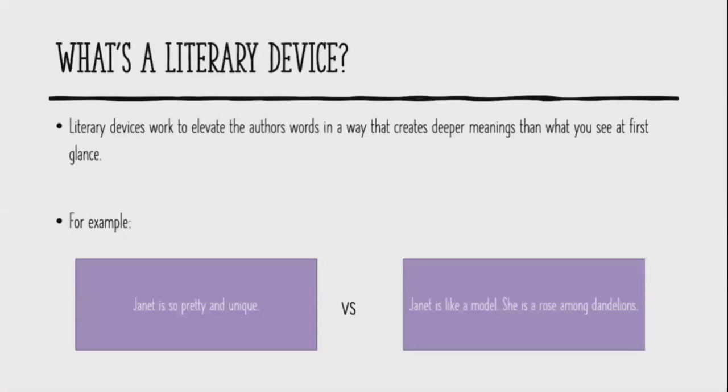So, we got into this a little bit last week, but what is a literary device? Literary devices work to elevate the author's words in a way that creates deeper meanings than what you see at first glance. For example, Janet is so pretty and unique. While you could say that, you could also use metaphors and similes and say, Janet is like a model. She's a rose among dandelions.